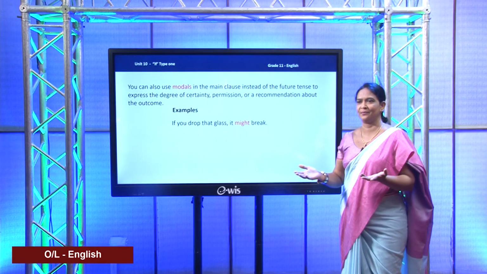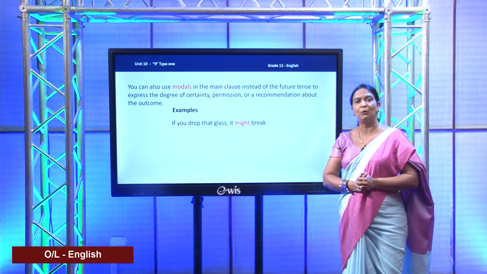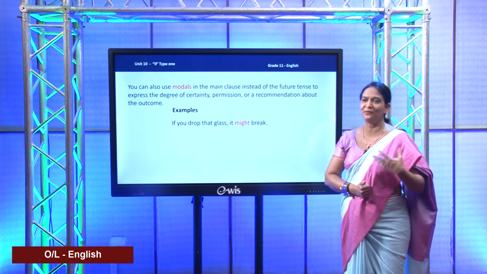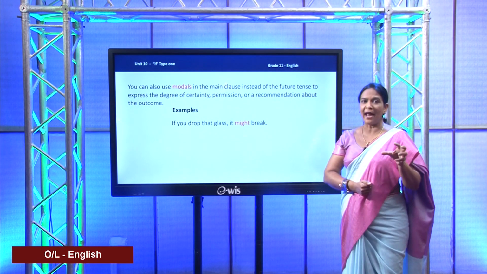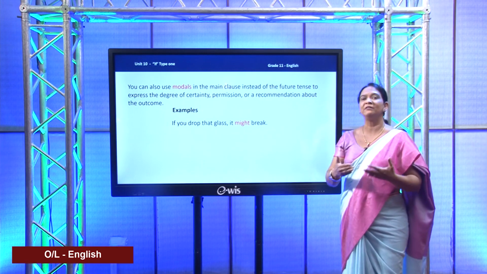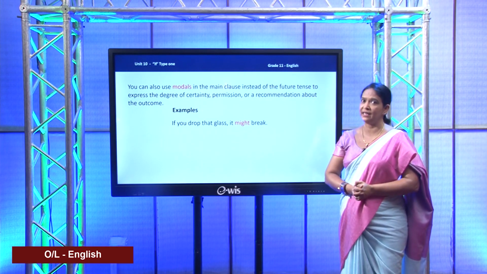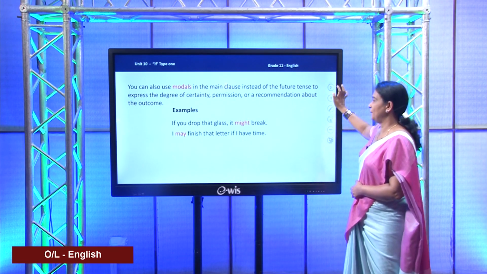Perfectly all right. That's correct. But instead of that, you can use the modal might as well. That is what they say here, right? Instead of simple future, you can use a modal also appropriately in order to give the same meaning in conditional type 1, right?